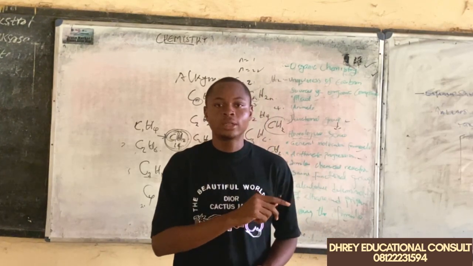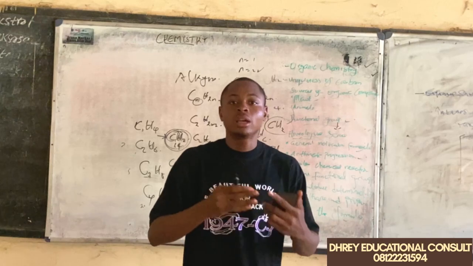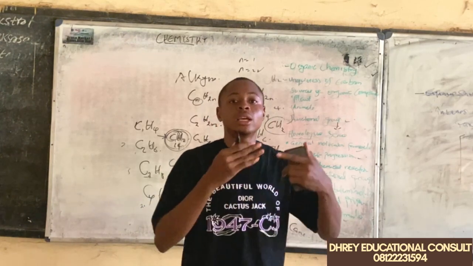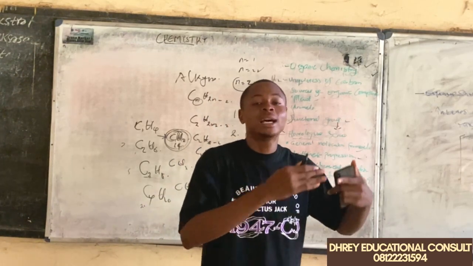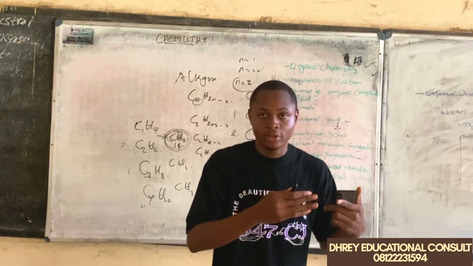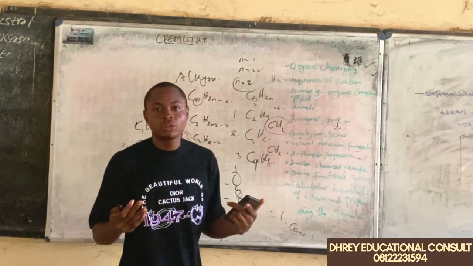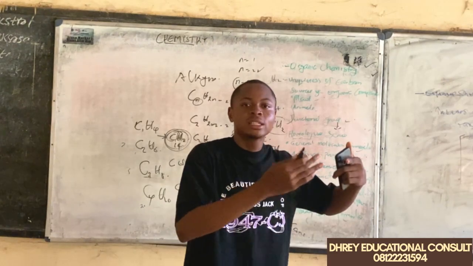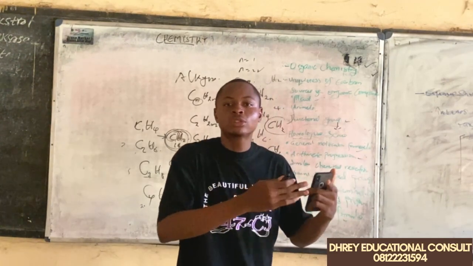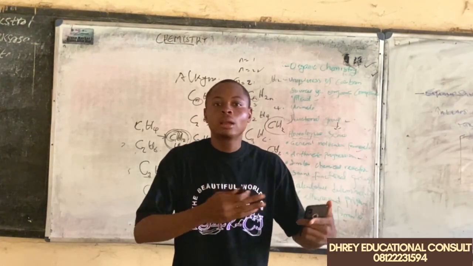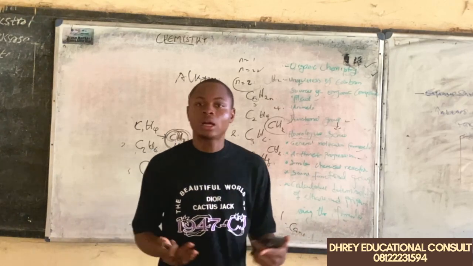Another group of organic compounds is the alkene. The alkene undergoes a kind of reaction that is known as the addition reaction. The alkane family doesn't undergo the addition reaction. So since the first member, methane, doesn't undergo addition reaction, we can easily say propane doesn't undergo addition reaction.